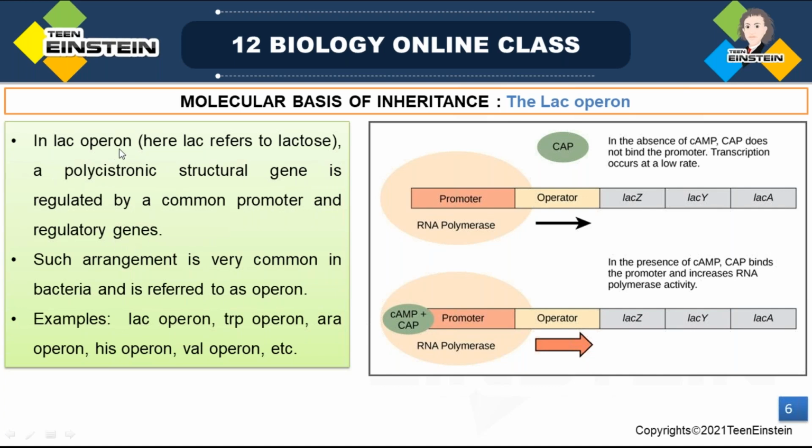Here you can see the promoter and the operator, and these are the polycistronic structural genes, the expressing genes in the LAC operon.